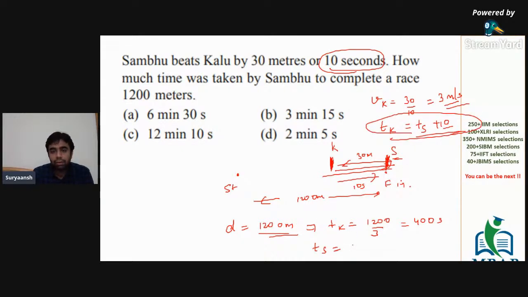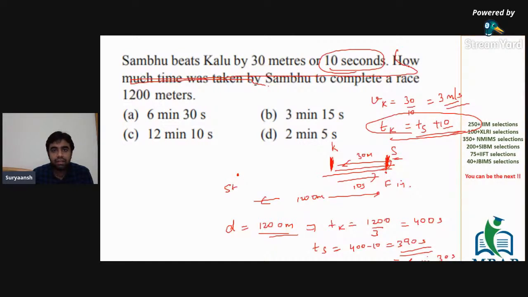So Sambhu's time would be 400 minus 10, which is 390 seconds. So 390 seconds is basically, since 60 seconds is 1 minute, 6 minutes and 30 seconds. So that's what we have to find out in this question.